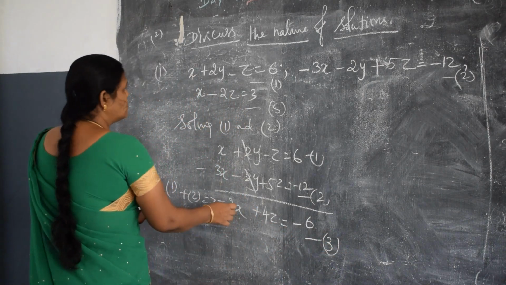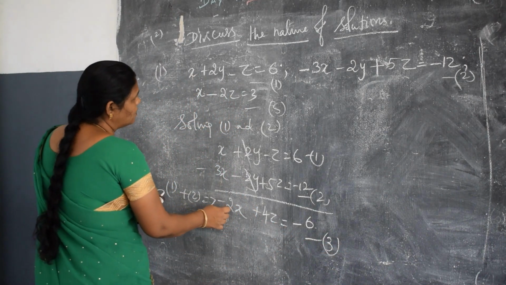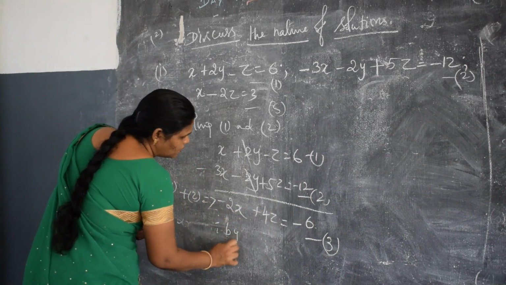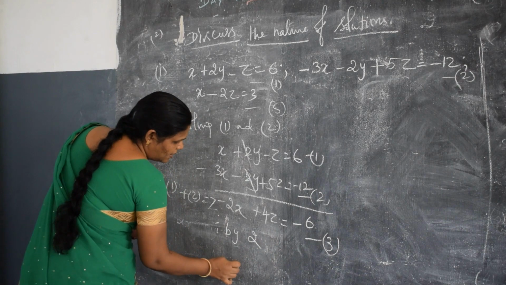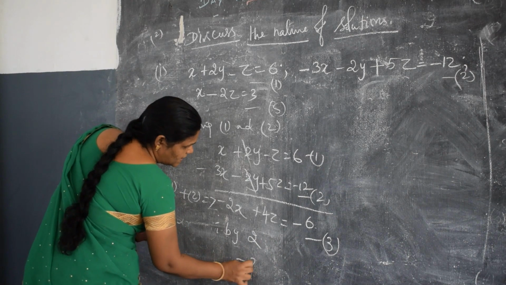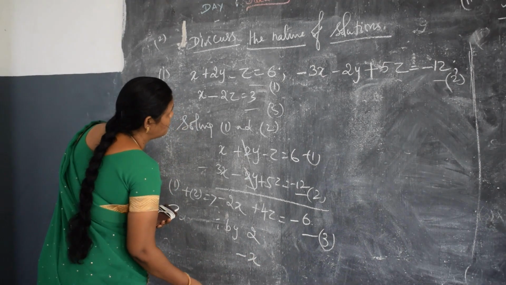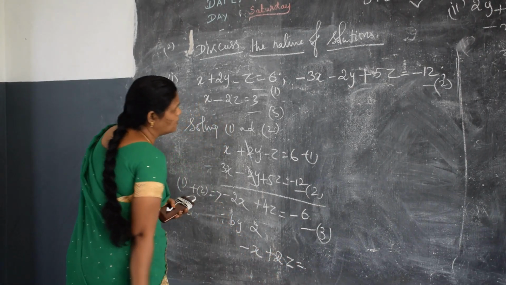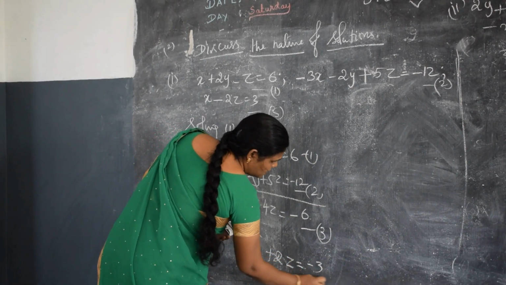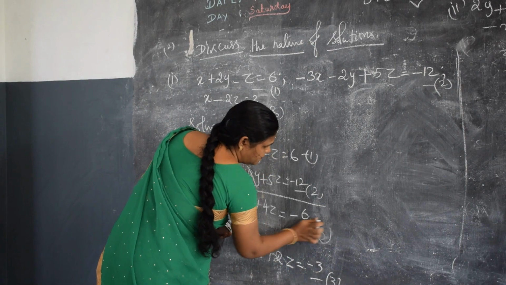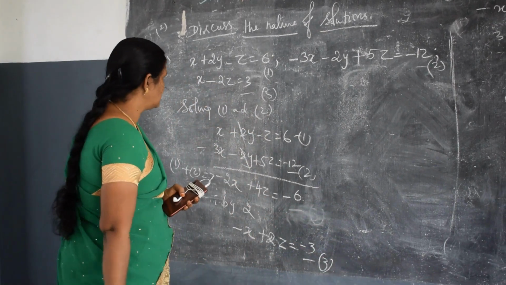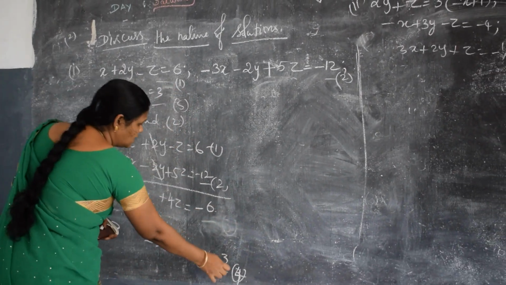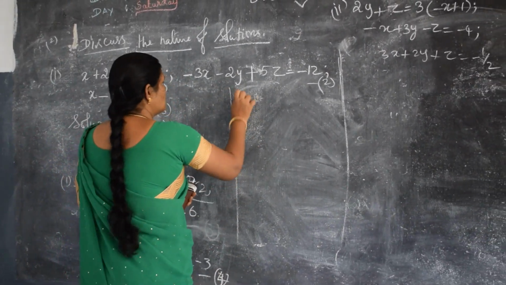Here 2 is common, so I am going to divide this by 2. It will become minus x plus 2z is equal to minus 3. That will be equation number 4. Now I am going to solve 3 and 4.